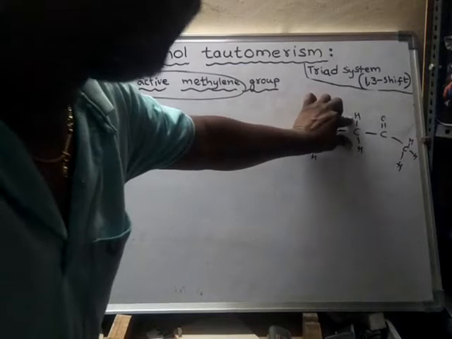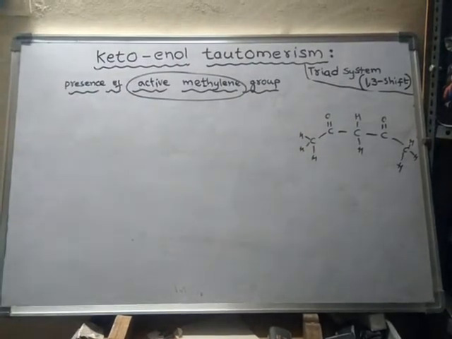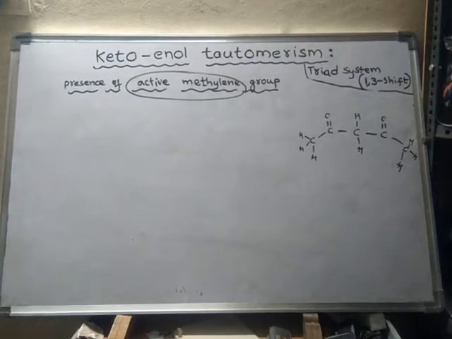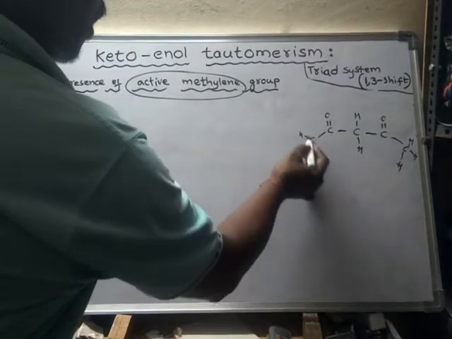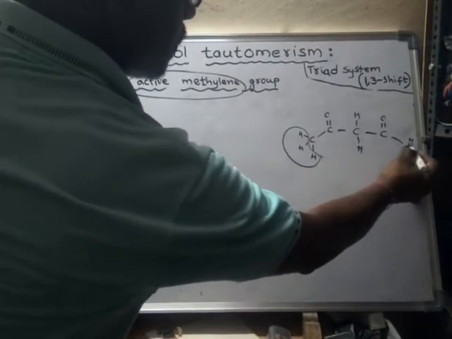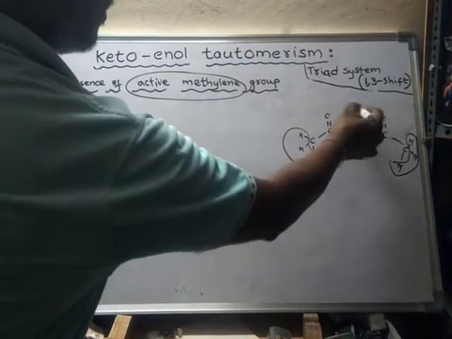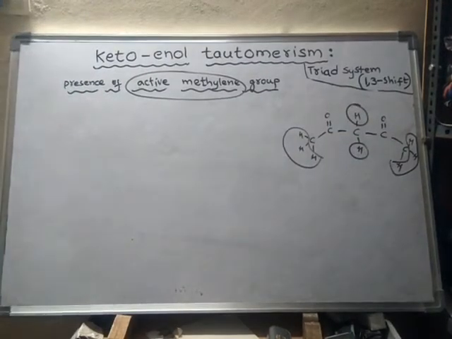So these 2 alpha hydrogens are more acidic. In the active methylene, the hydrogen atoms are more acidic than normal alpha hydrogens. So these are all normal alpha hydrogens, but these 2 are very highly acidic alpha hydrogens.